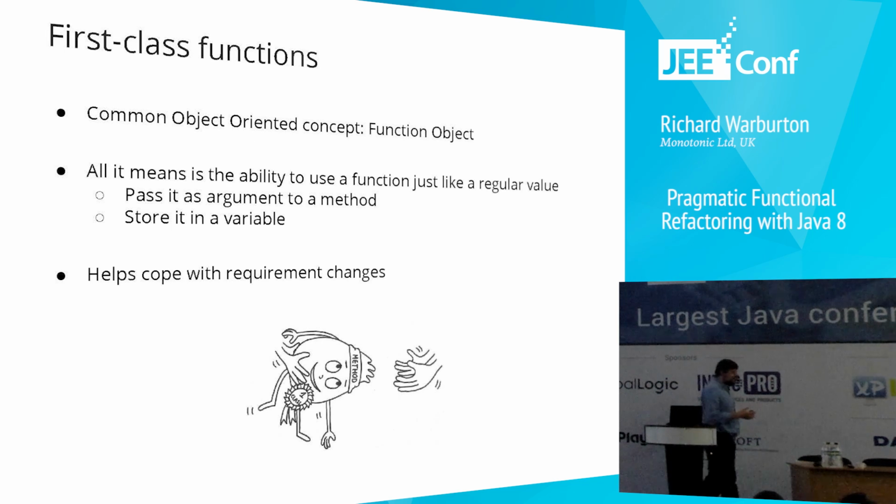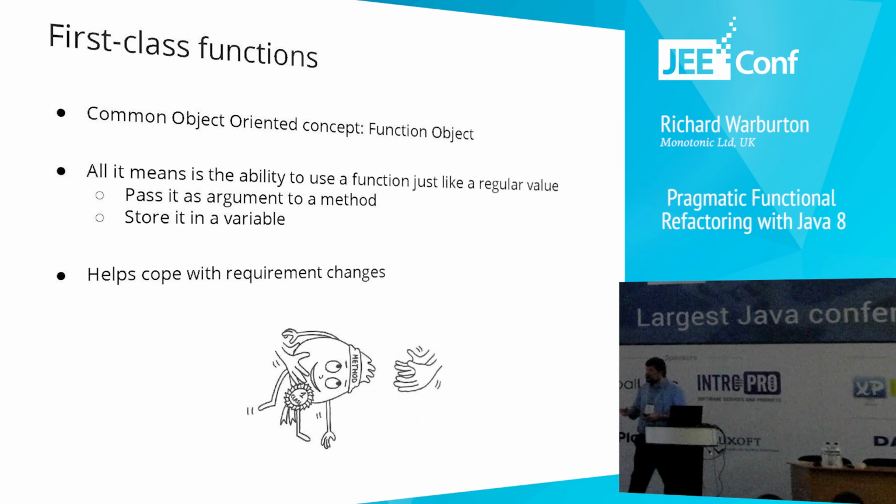So, this is really what we mean by a first-class function. It's the ability to take a function that was either an individual method or a lambda expression, an anonymous function, and pass it around like a regular value, pass it as a parameter into a method, store it into a local variable.